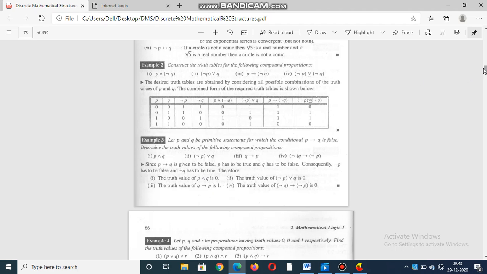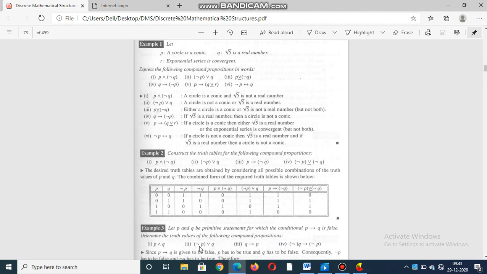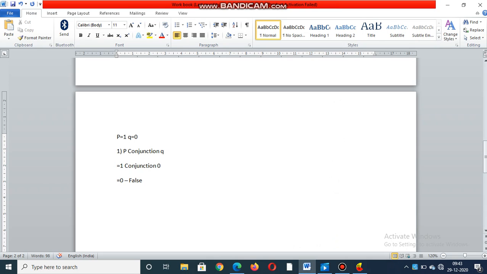The second thing we are going to discuss. Next is not P disjunction Q. So for the second question, not P disjunction Q. Not P: P's value is already 1, so not P is equal to 0, and Q is equal to 0.